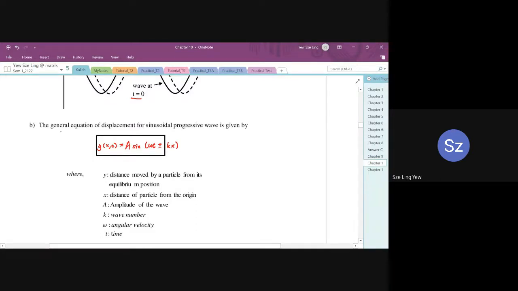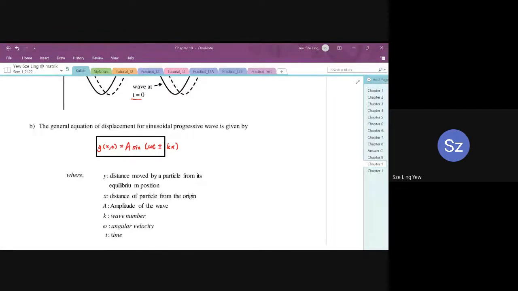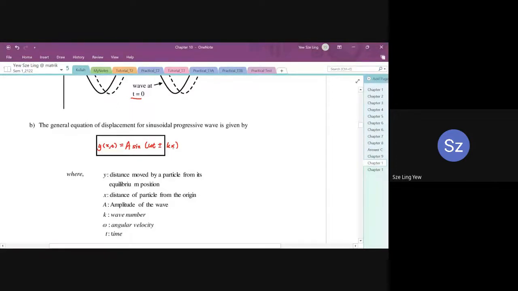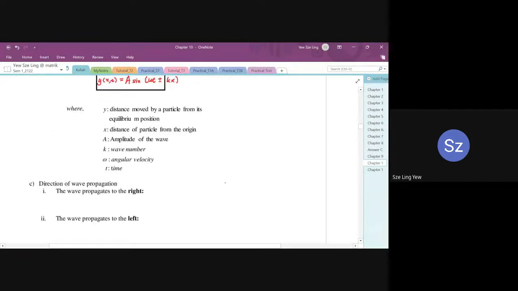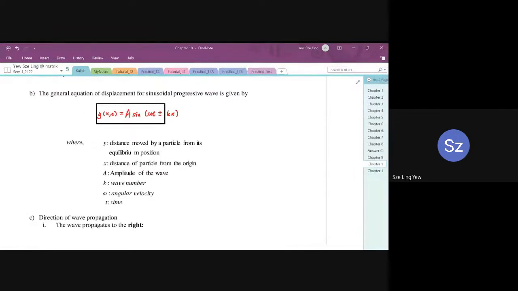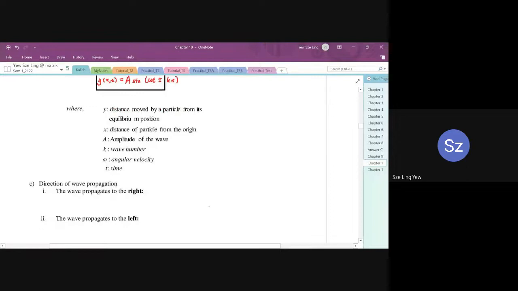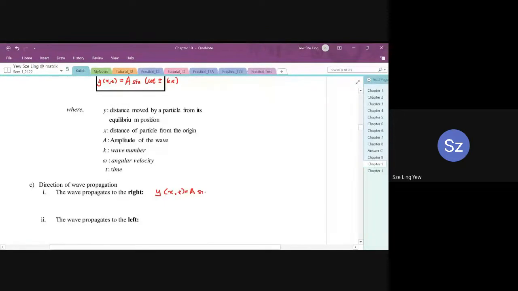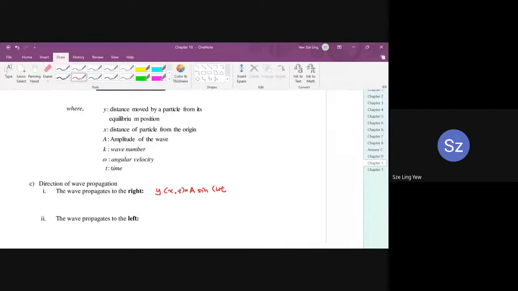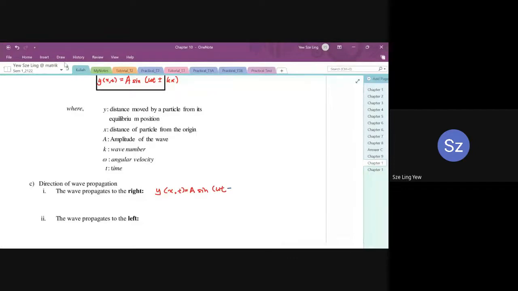Right, so we have a plus minus sign here. Why is this plus minus sign so important? Because it tells you the direction of the wave. If you have a negative sign, it means the wave is going to the right. So y bracket x t equals A sine omega t minus kx. This means the wave is now traveling to the right-hand side.